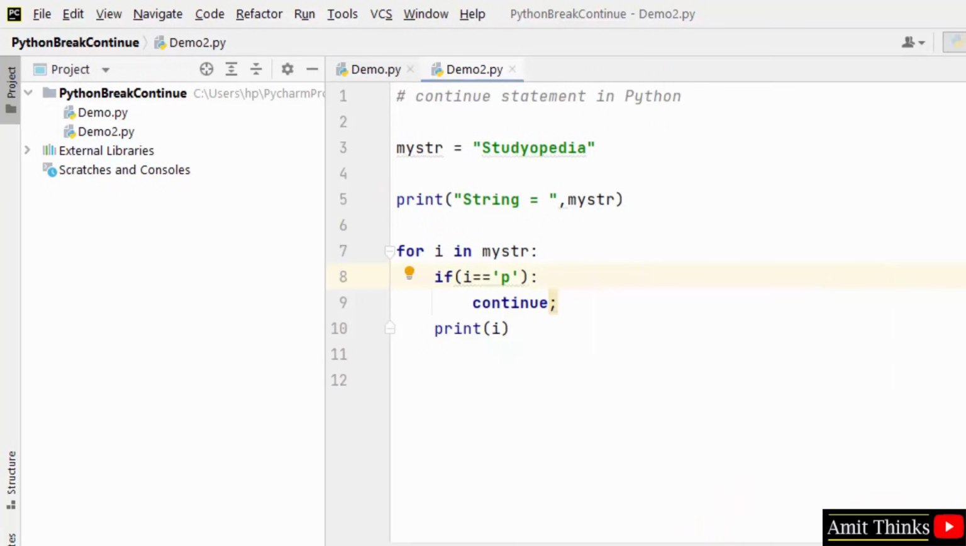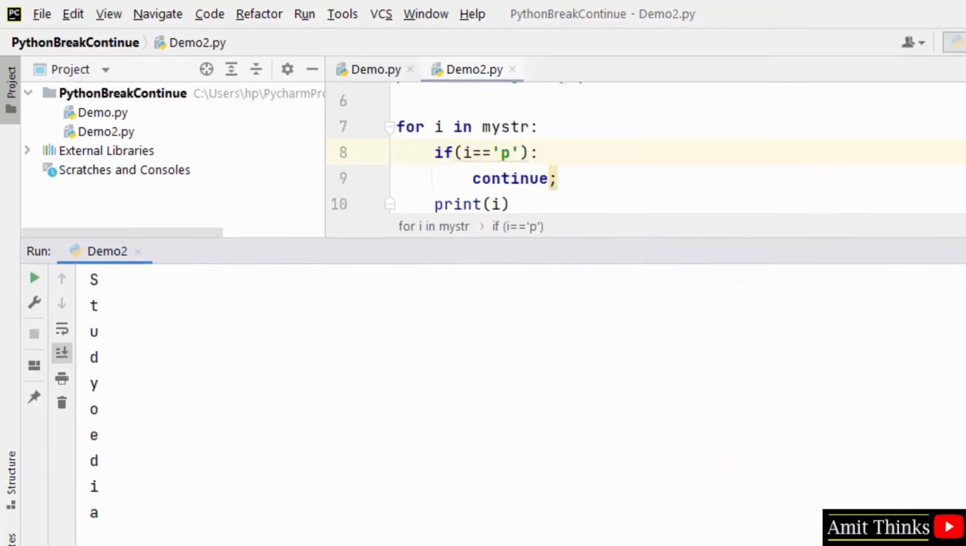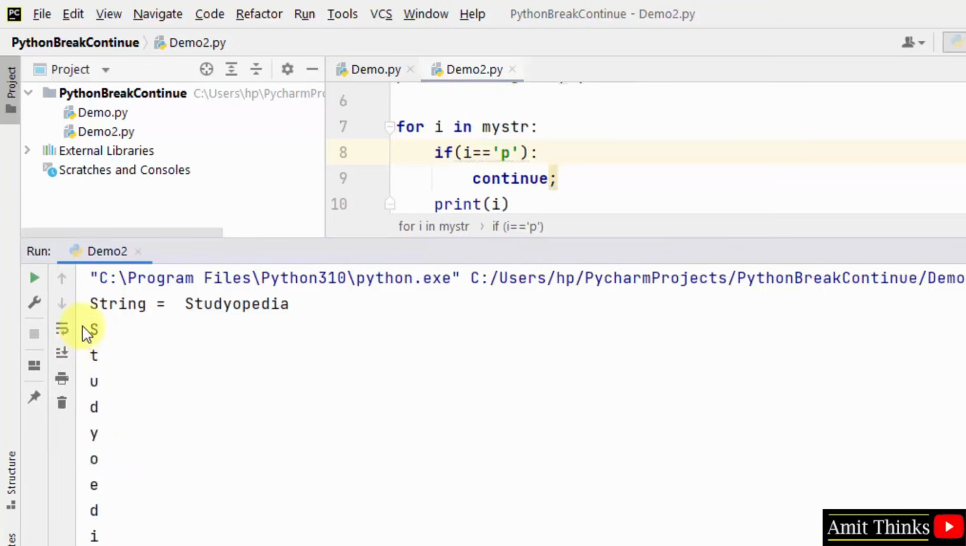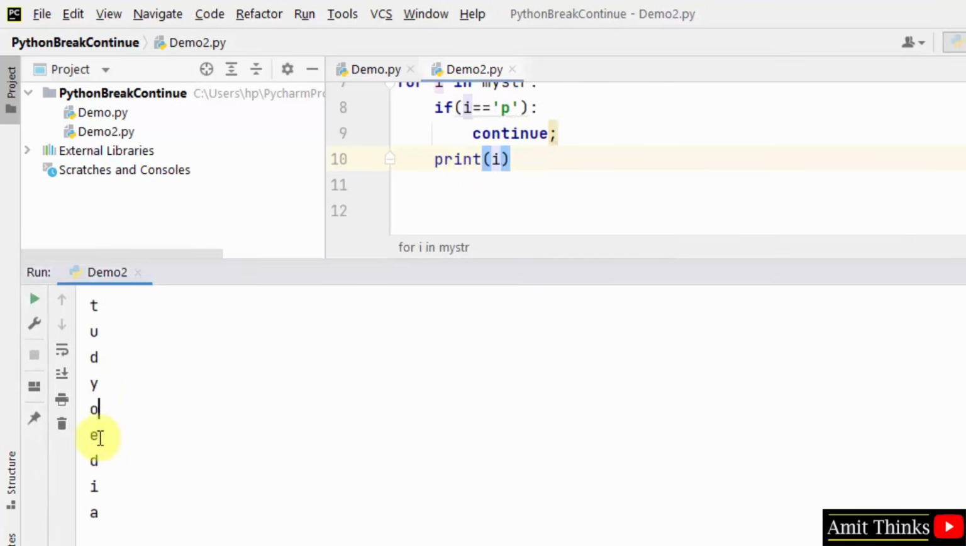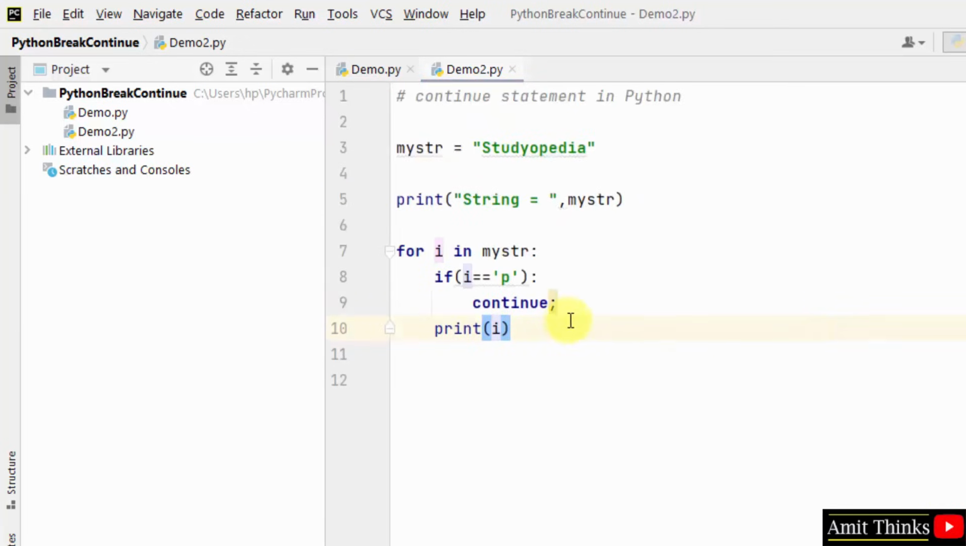So when I run, you can see it printed studiopedia. You can see the P is missing, the rest everything is visible. Why? Because when the value of i was P, the continue statement occurred and it returned the execution to the beginning of the loop. So it missed the value P. After that, it went to E and printed it here again. After that, it printed the rest of the values, that means E, D, I, A. So it missed the P. That's it. So this is the purpose of the continue statement. It will transfer the execution to the beginning of the loop.